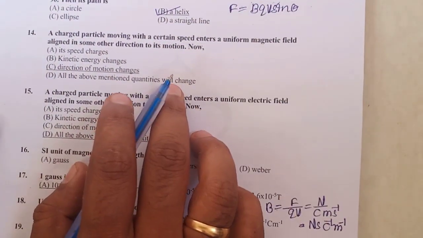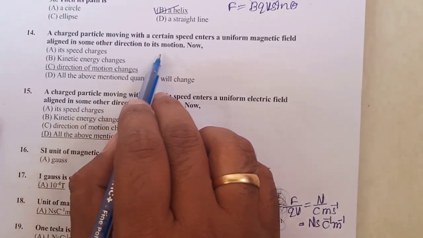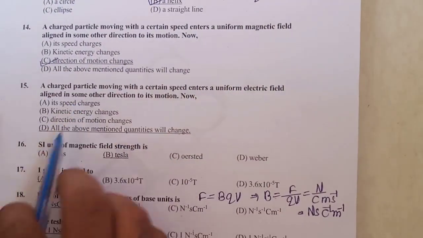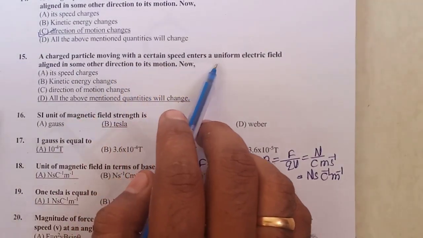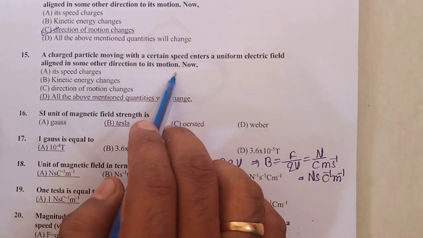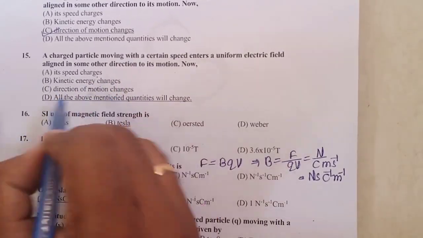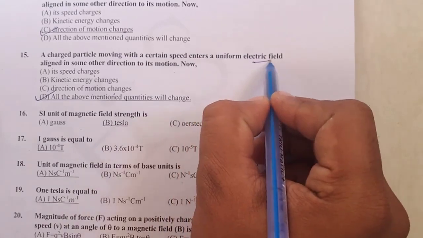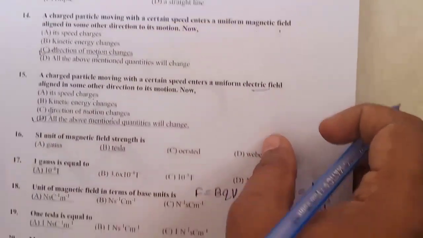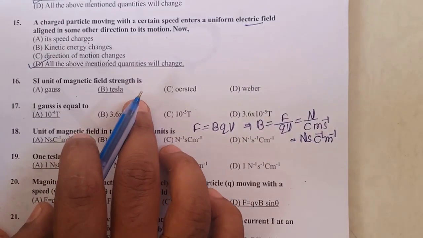A charged particle moving with a certain speed enters a uniform magnetic field aligned in some other direction to its motion. Now, its direction of motion changes. That is the correct answer. A charged particle moving with a certain speed enters a uniform electric field aligned in some other direction to its motion. Now, its speed changes, kinetic energy changes, and direction of motion also changes. Here they have given an electric field. If a magnetic field is given, then only the direction of motion will change. But with an electric field, its speed changes, kinetic energy changes, and the direction of motion also changes.